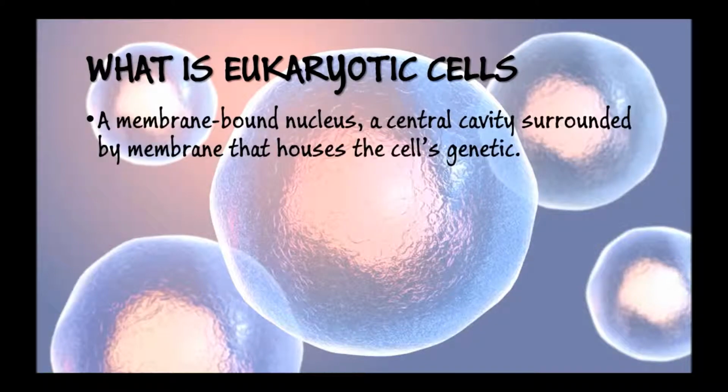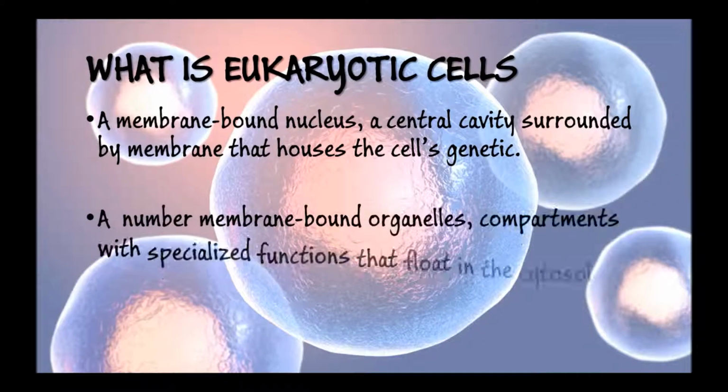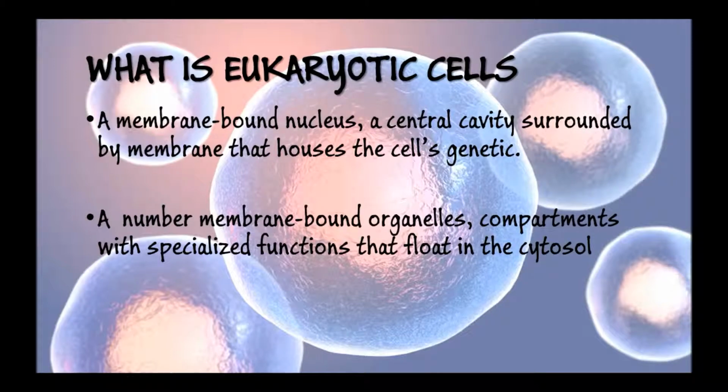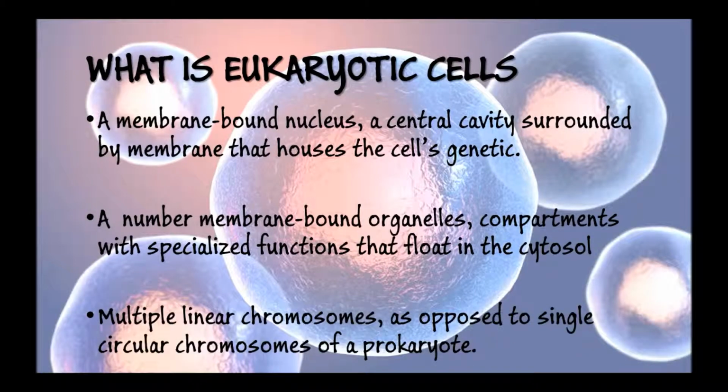It has a membrane-bound nucleus, a central cavity surrounded by membrane that houses the cell's genetic material. It also has a number of membrane-bound organelles, compartments with specialized functions that float in the cytosol. It has multiple linear chromosomes as opposed to the single circular chromosome of a prokaryote.